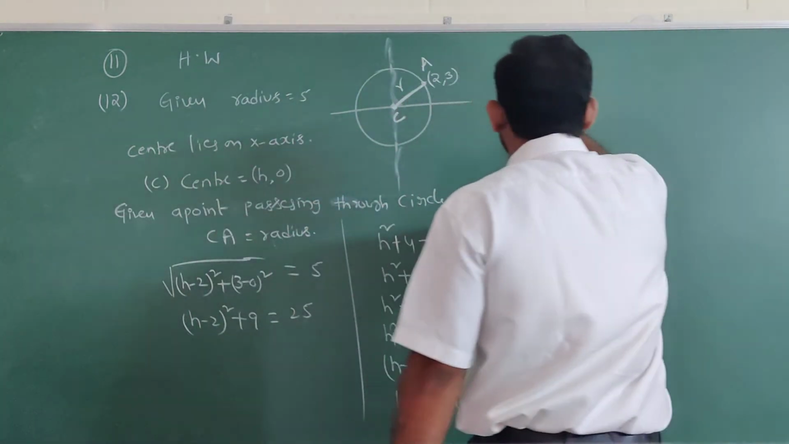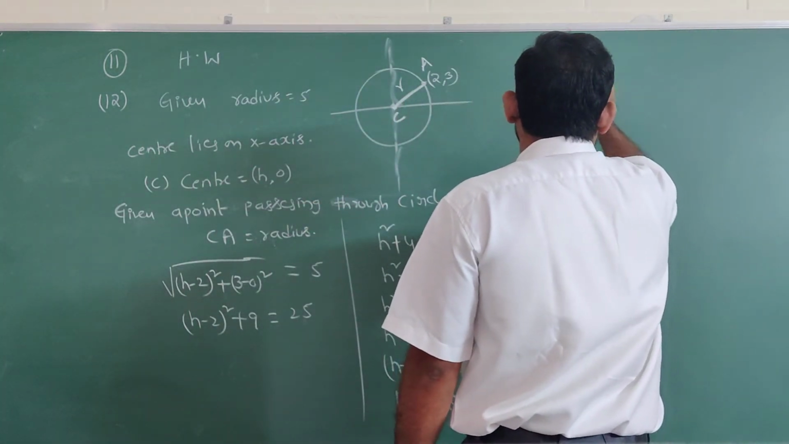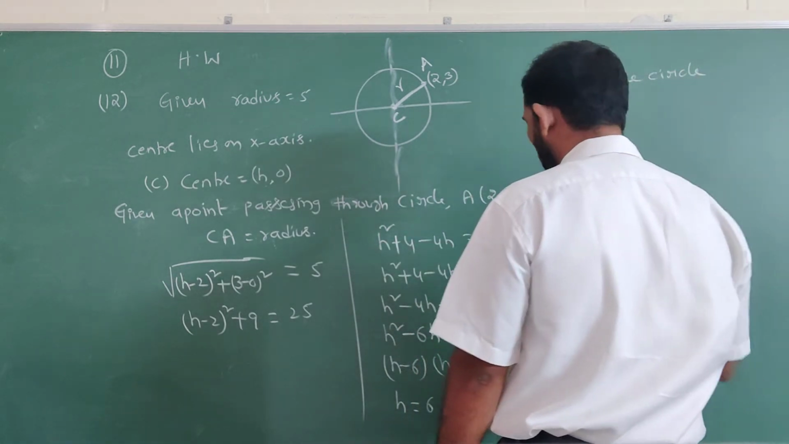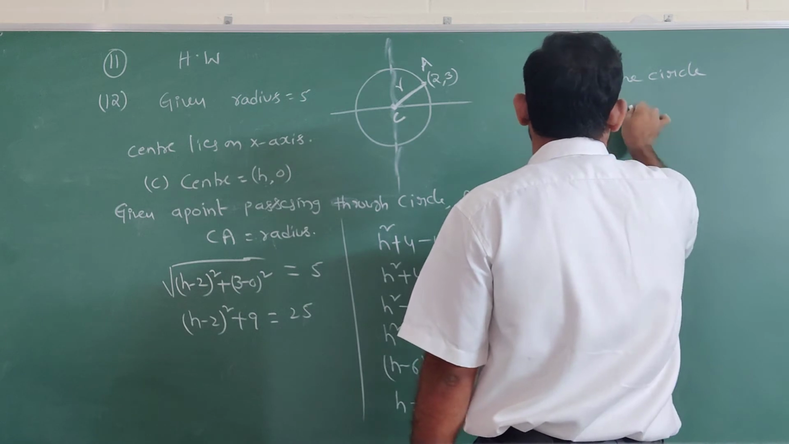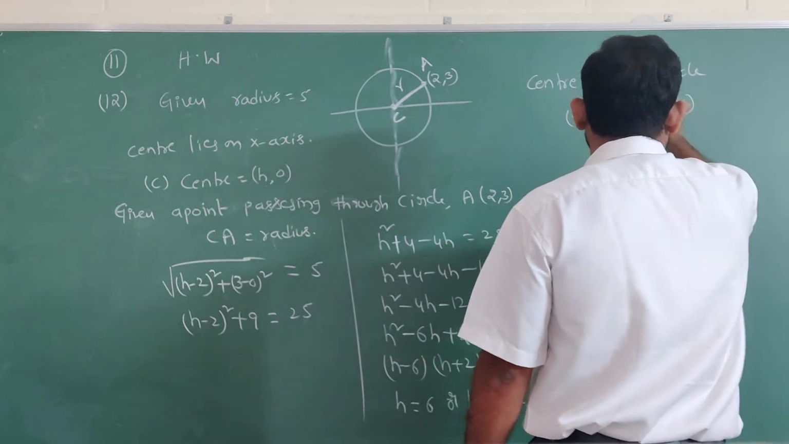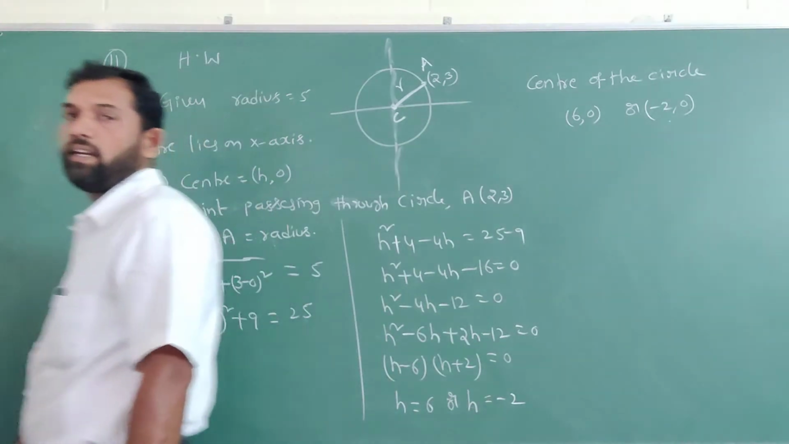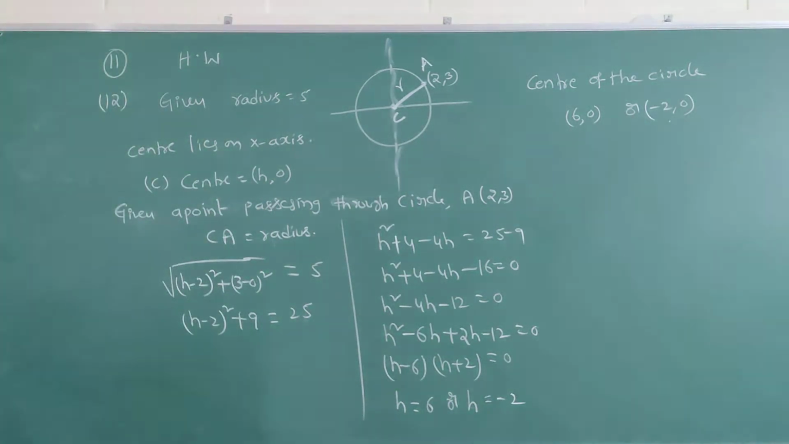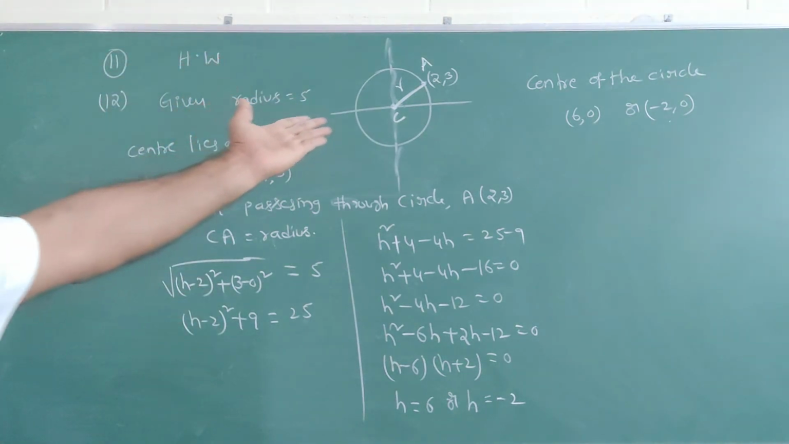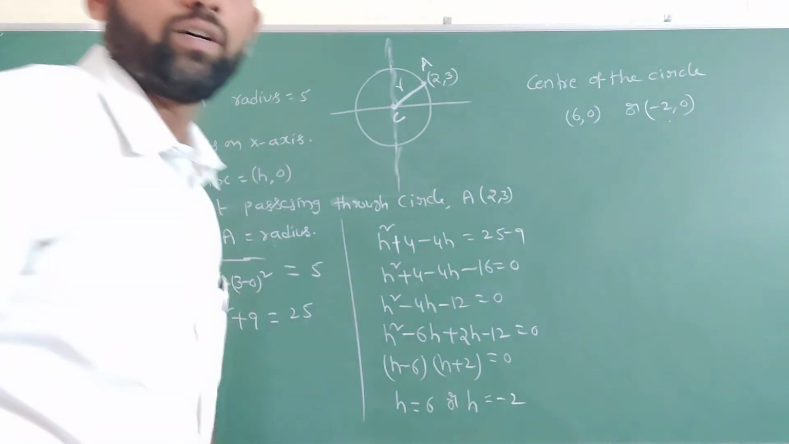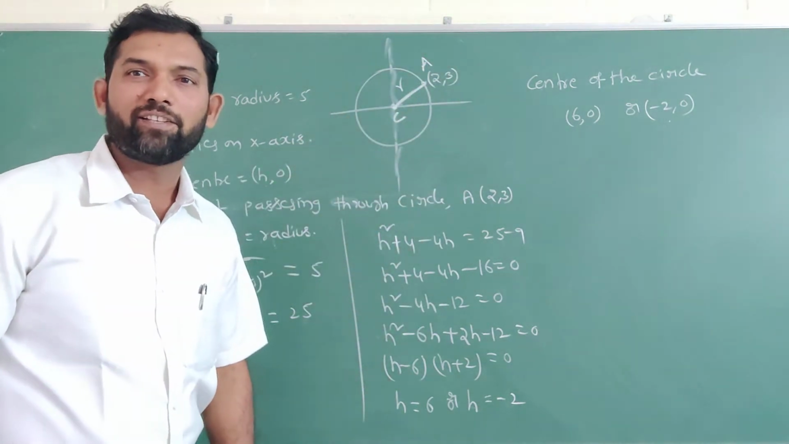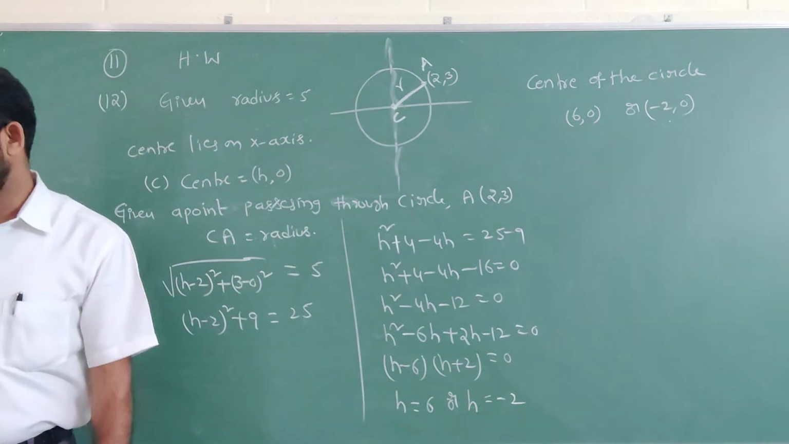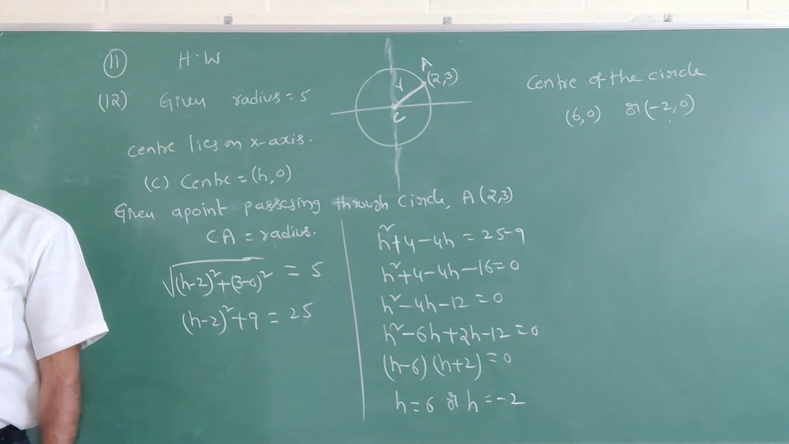So the center of the circle, the h value, is 6 comma 0 or minus 2 comma 0. We consider the center h comma 0. The center may be on either side of the x-axis: on the positive side of the x-axis, 6 comma 0, or on the negative side of the x-axis, minus 2 comma 0. So any one. Next one.